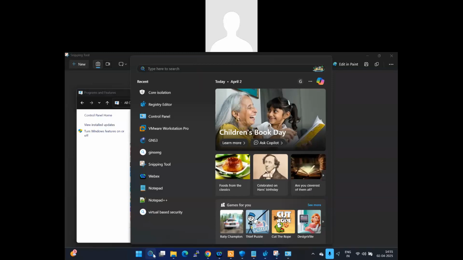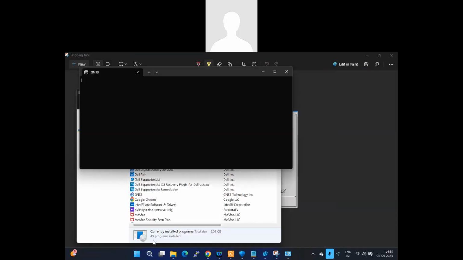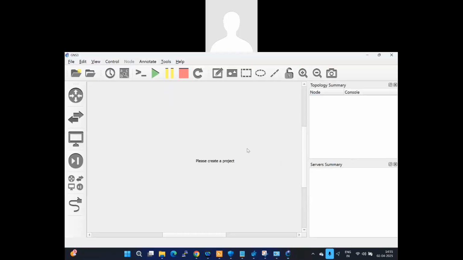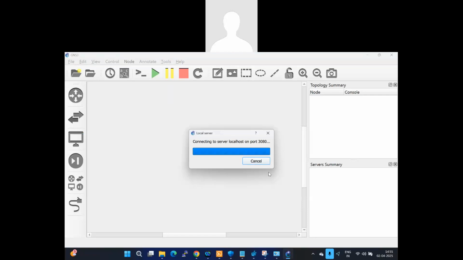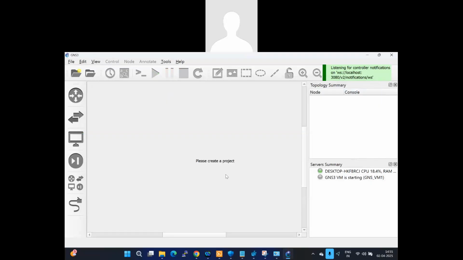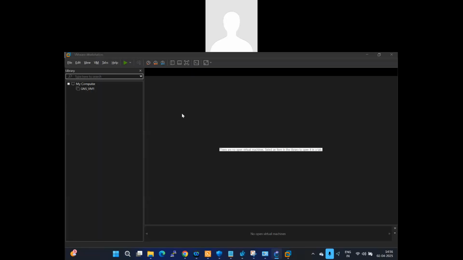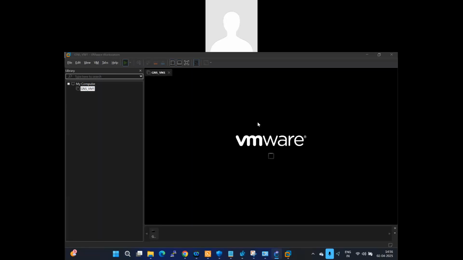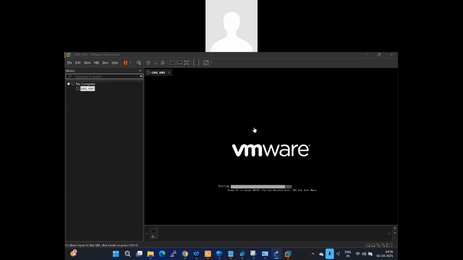Just I'm opening my GNS3. So once I open it, I'm integrated with my local host, the GNS3. I'm waiting for my VMware to run, it automatically turns on once I install it on my GNS3. It will take a while. Just waiting for my GNS3 VMware workstation. Yes, it got running now.